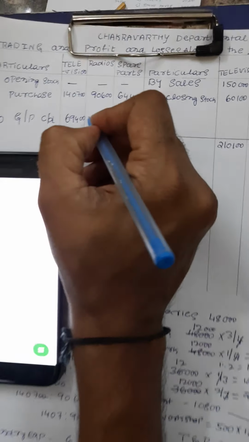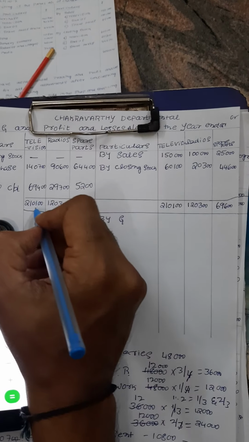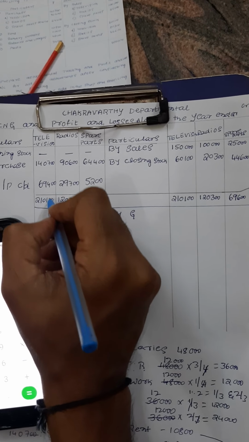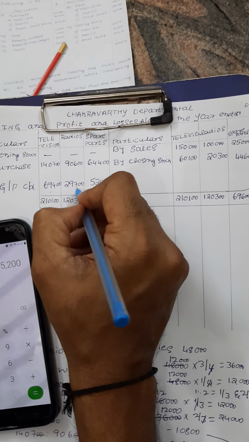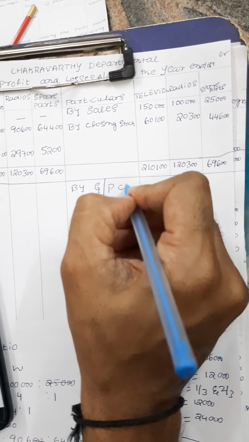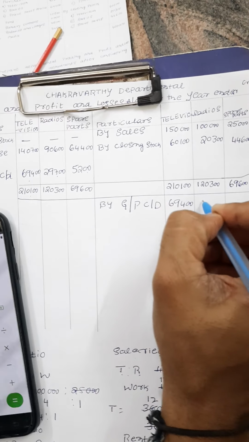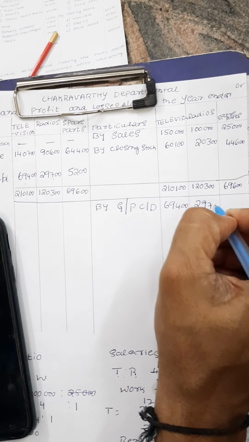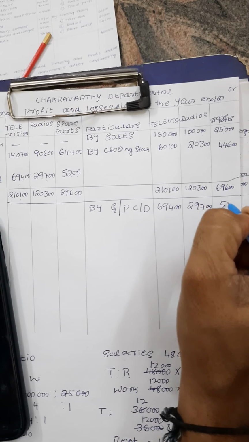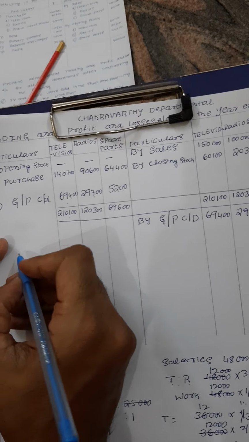The output is 29,700. The profit is the difference, 5,200. Now the next one, gross profit carried down: 69,400, 29,700, 5,200. The next step, we will move on to the profit and loss account.